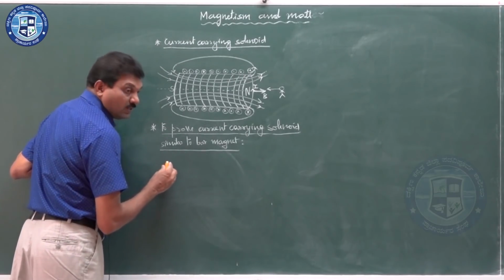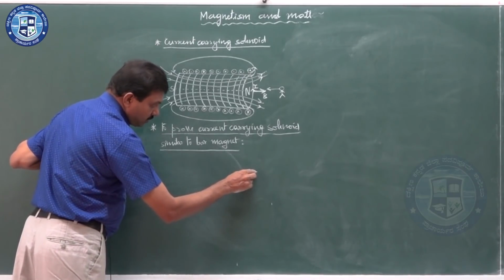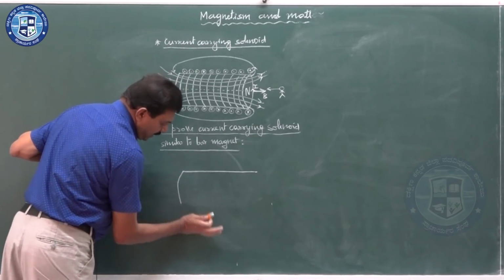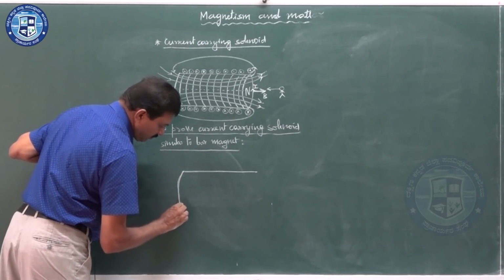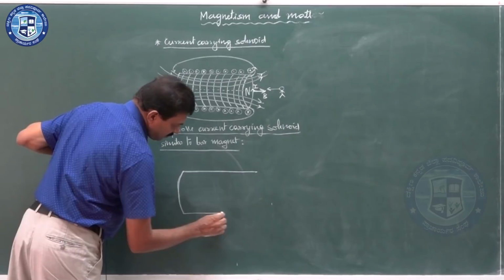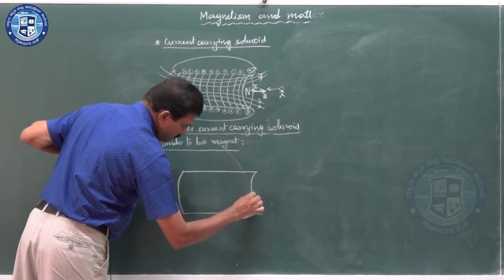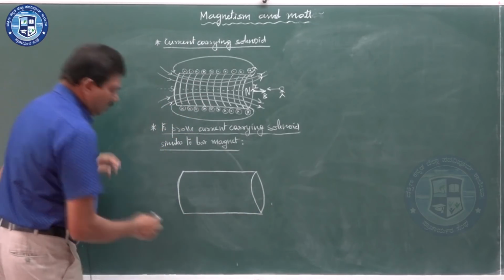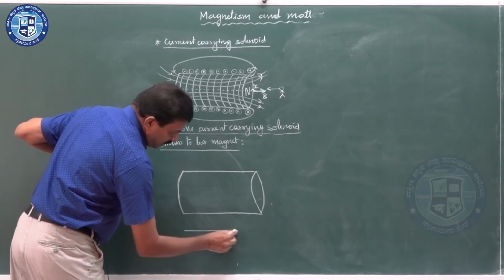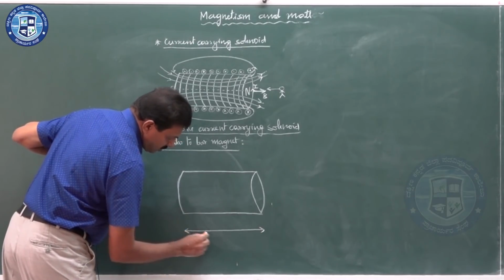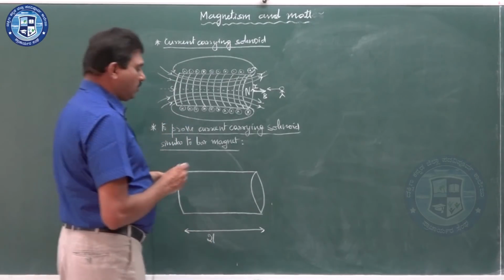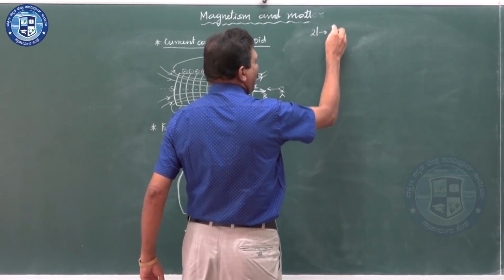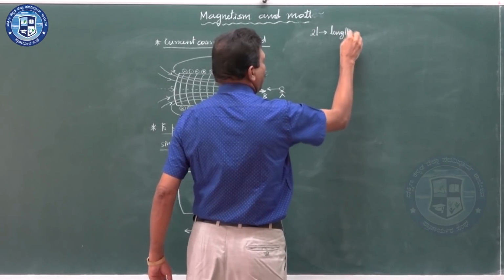Let us consider a solenoid. I am considering the solenoid here in the simple form, not as complicated as it is drawn in the above diagram. This is the solenoid. I am considering the length of this solenoid. Length of the solenoid is 2L. Now, I will mention one by one. 2L is taken as the length of the solenoid.